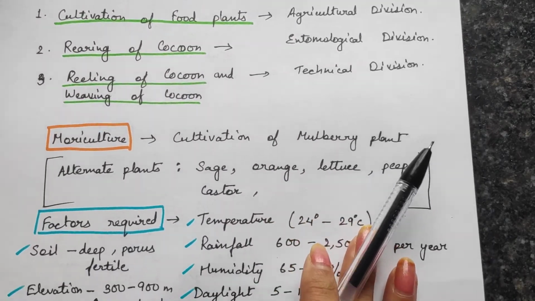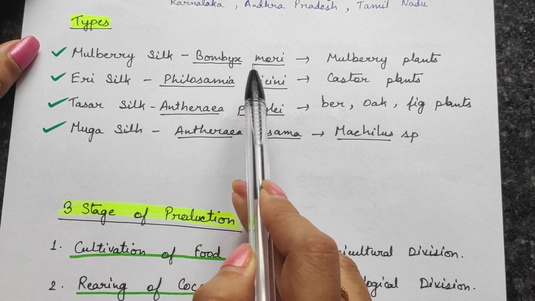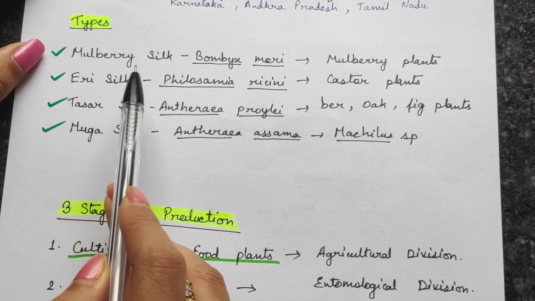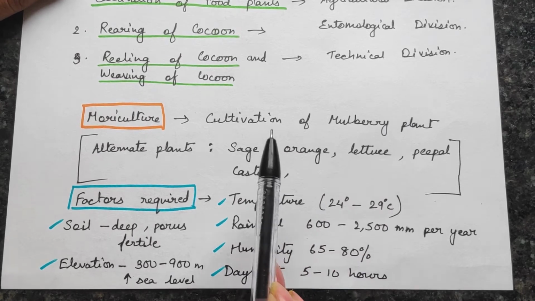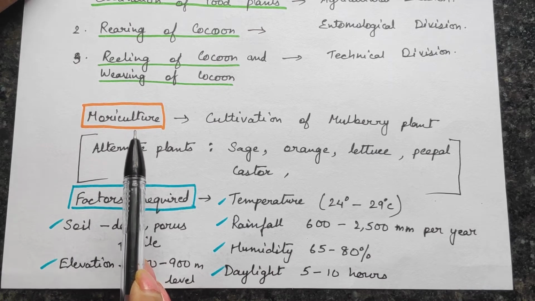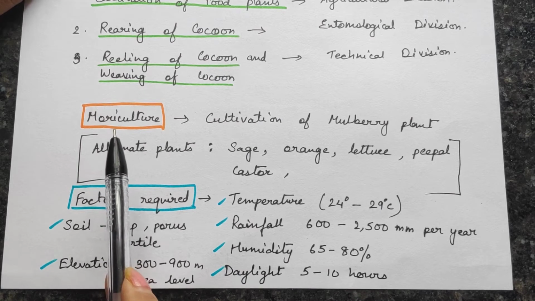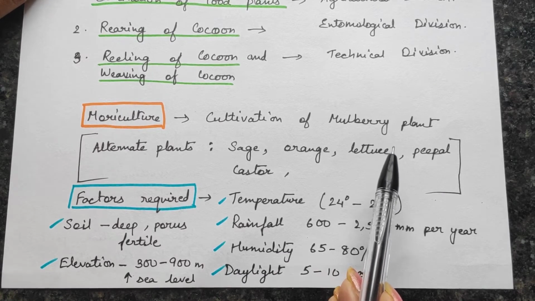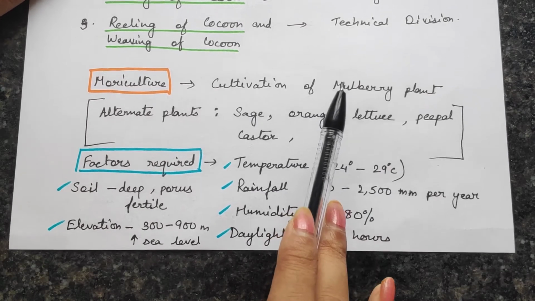In the agricultural division, we will focus mainly on mulberry silk, which is produced by the Bombyx mori, and they feed on the mulberry plant. So our entire focus will be how the mulberry silk is produced by the Bombyx mori. The cultivation of mulberry plant is called moriculture. Within moriculture many alternative plants are also produced, but moriculture actually is the cultivation of mulberry plant on which the Bombyx mori feeds. Typically Bombyx mori feeds mainly and mostly on mulberry plant and nothing else.